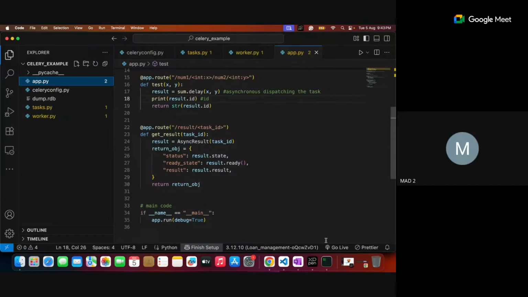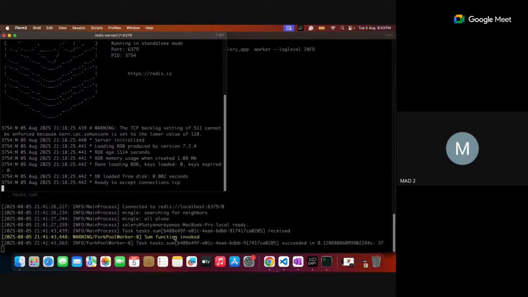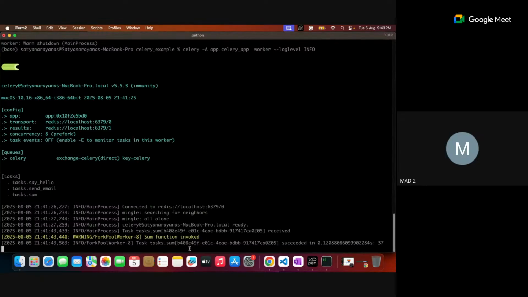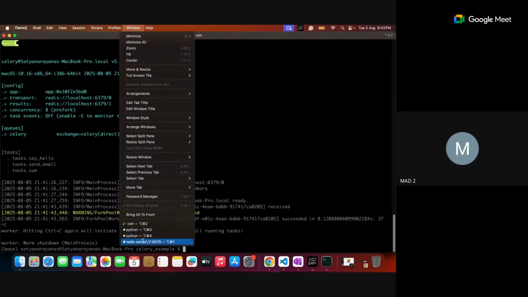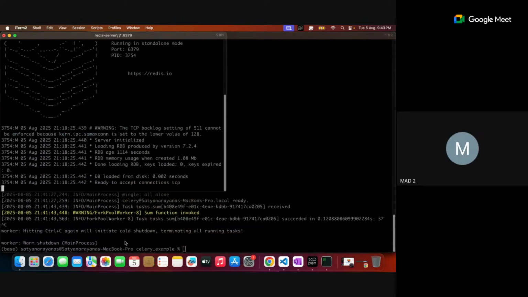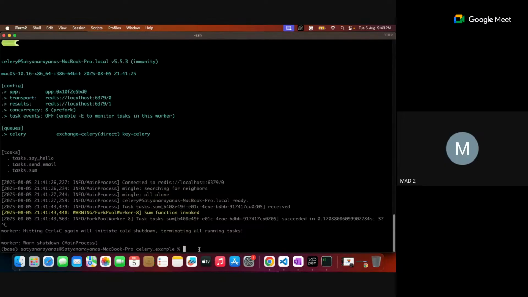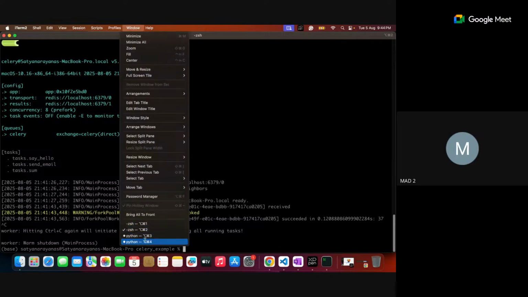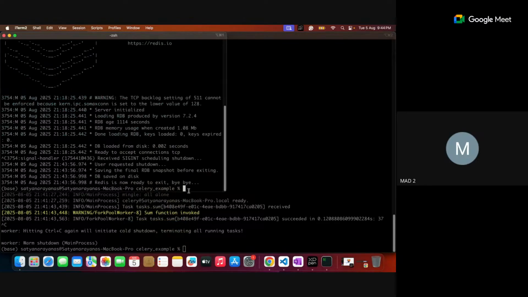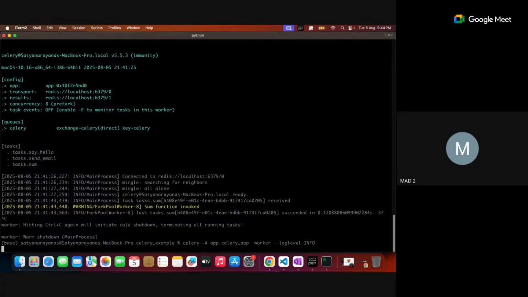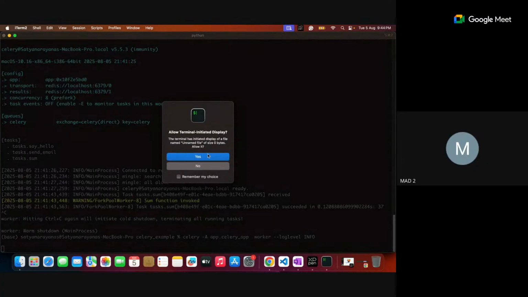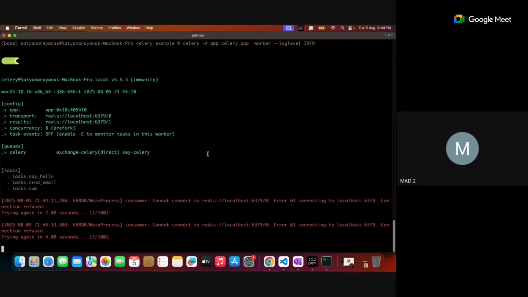If you don't have Redis, I can stop my Celery and stop my Redis. If you run without Redis, you get some kind of warning or alert. Now you can see that my Redis is not running, so let me run my Celery app.